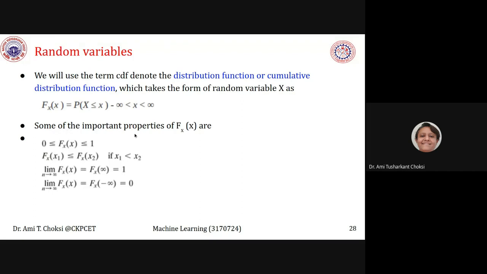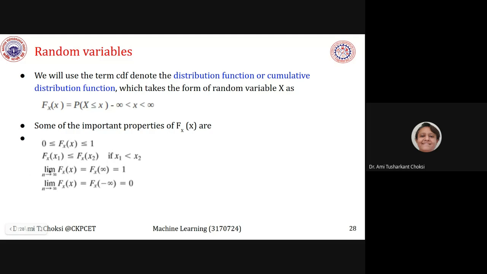Some of the important properties of F_X(x). X is subscript and this is x, right? So 0 is less than or equal to F_X(x) less than or equal to 1. For this probability, we can say 0 is less than or equal to F_X(x) is less than or equal to 1, right? F_X(x1) is less than or equal to F_X(x2) if x1 is less than x2.